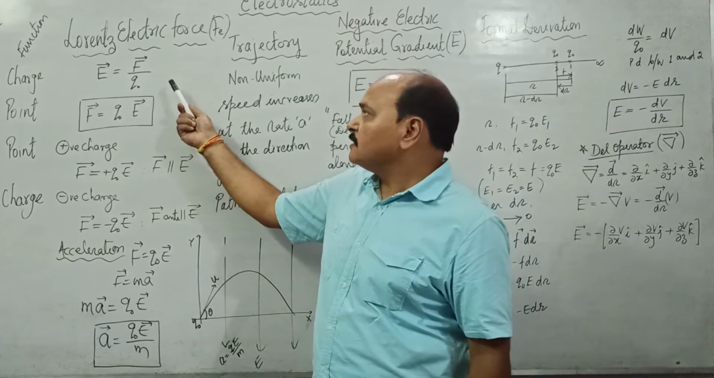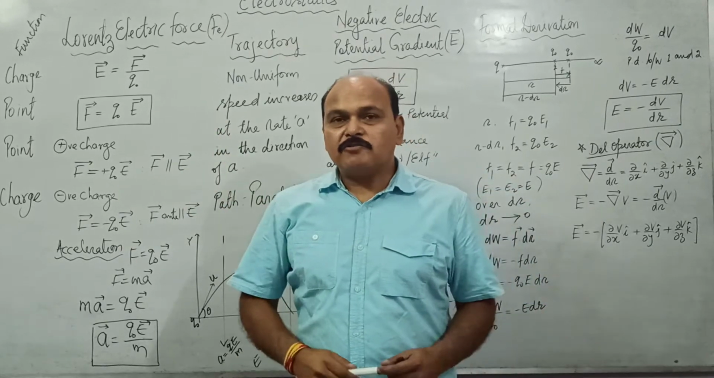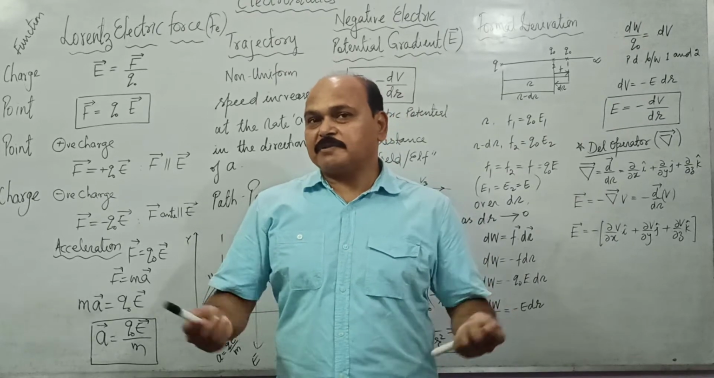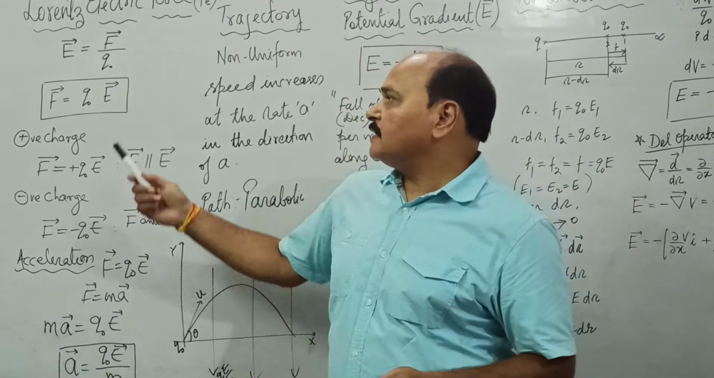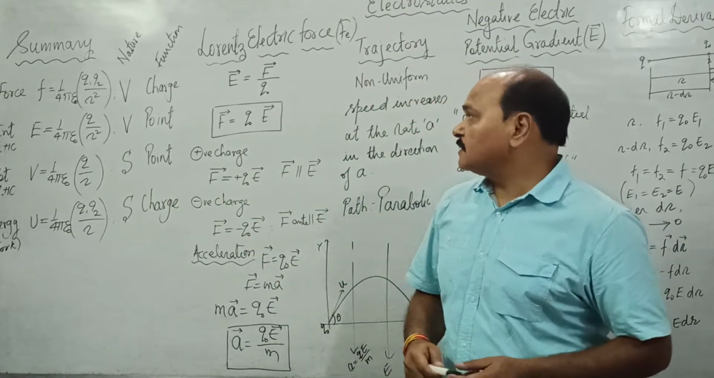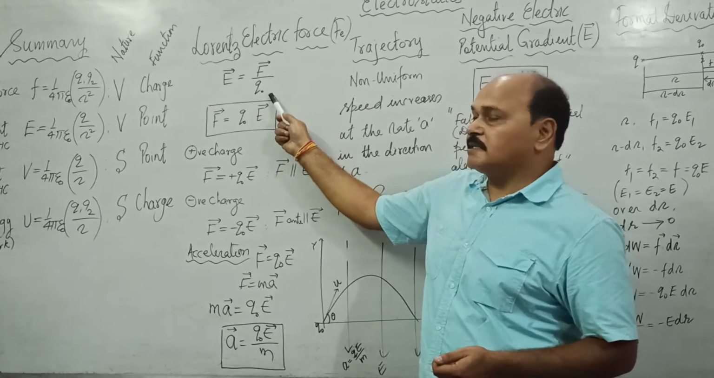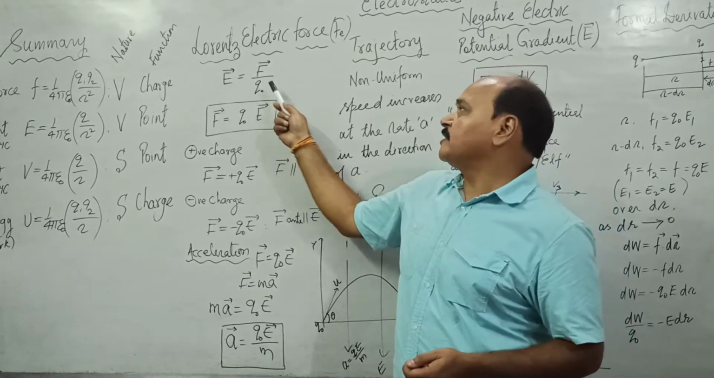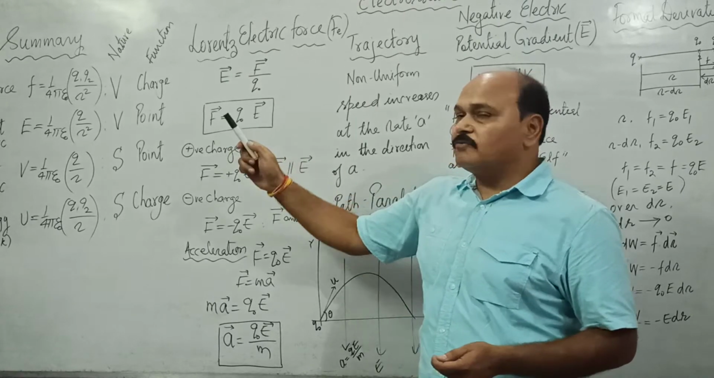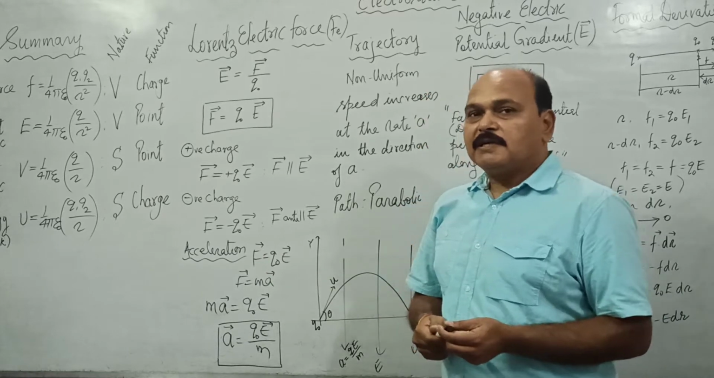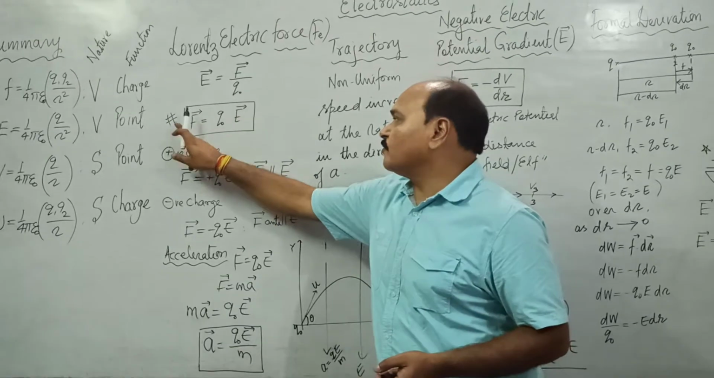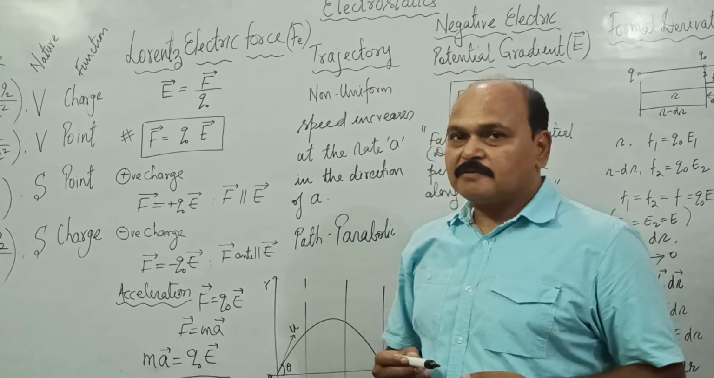Children, Lorentz electric force is force acting over a charge in an electric field. What is the expression of force? We have already studied that electric field intensity E is force acting over unit charge. If we cross multiply, what do we get? F is equal to Q naught times E. That means force acting over any charge Q naught in electric field E is Q naught into E. This is Lorentz electric force.